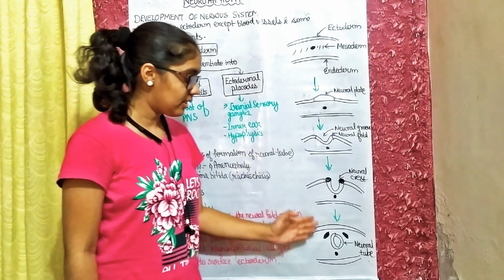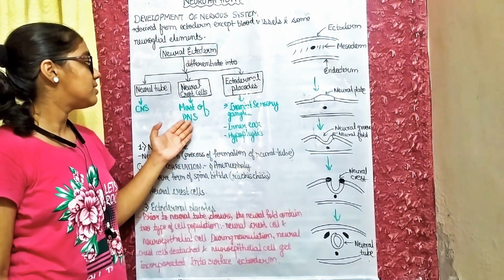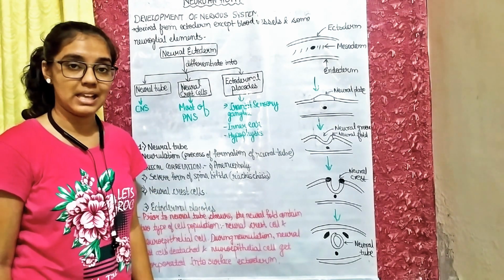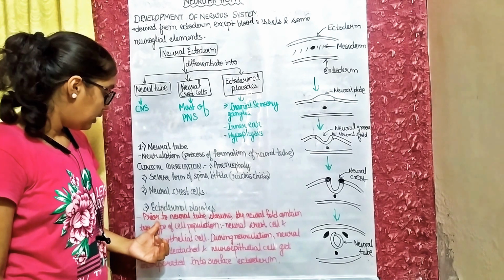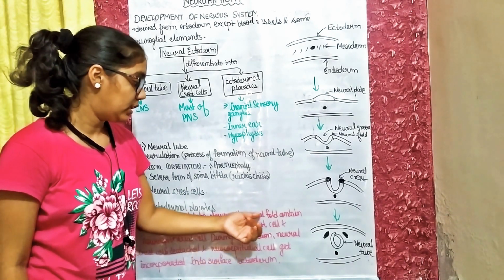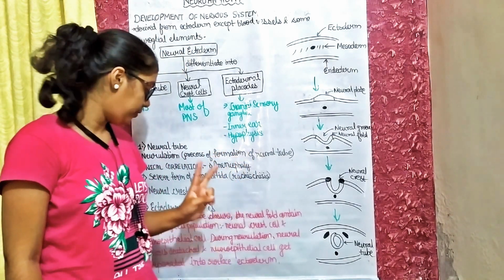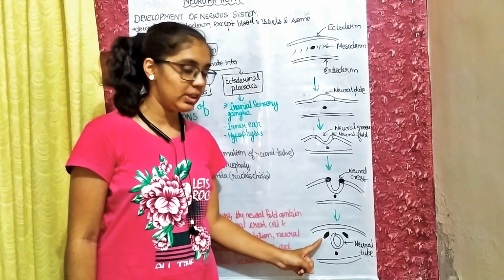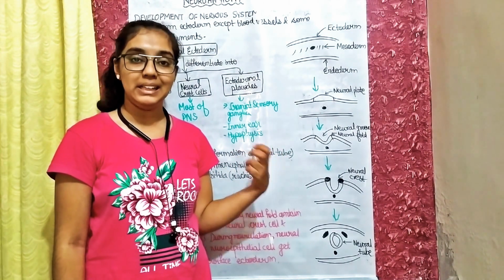Now we already discussed the neural crest cells. Most of the peripheral nervous system develops from the neural crest cells. The third one is ectodermal placoids. Prior to the neural tube closure, the neural fold contains two types of cell populations: one is neural crest cell, and the second is neuroepithelial cell.